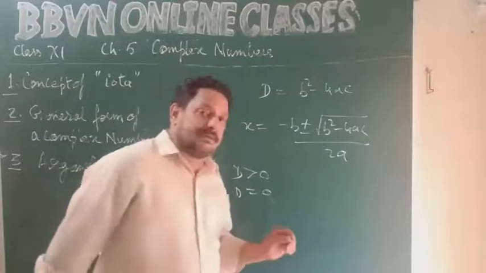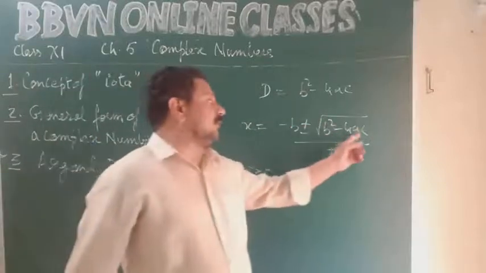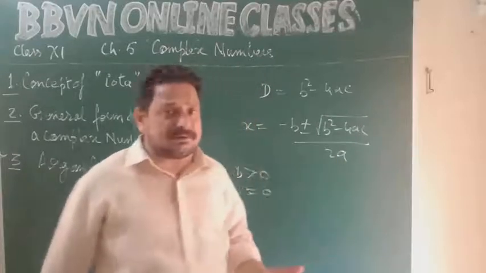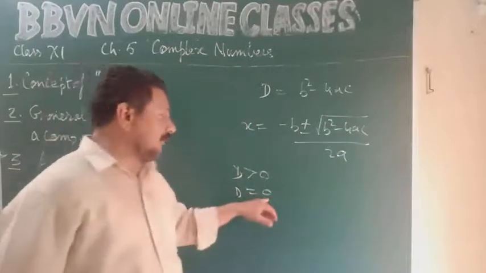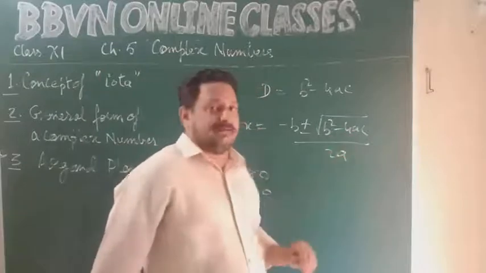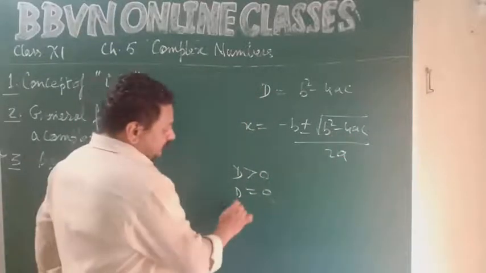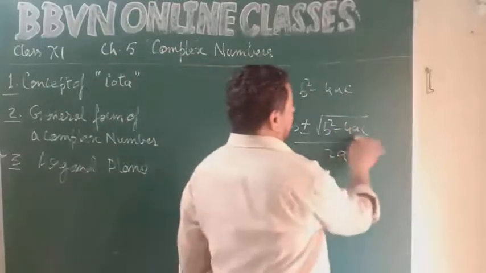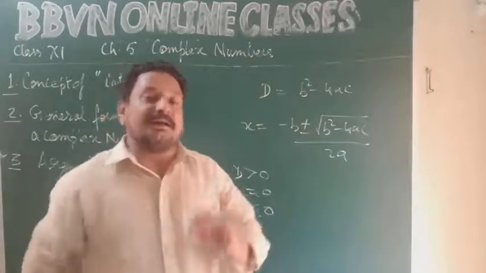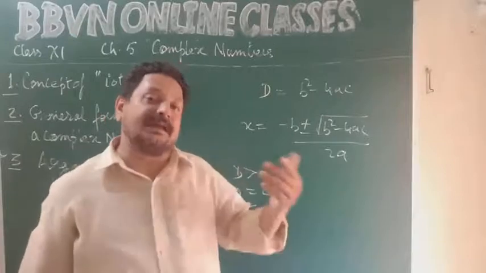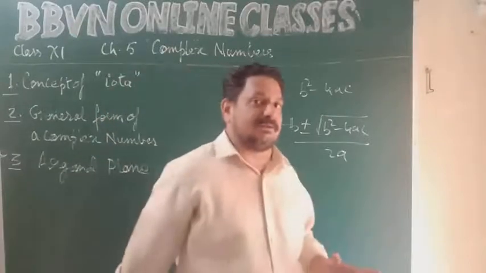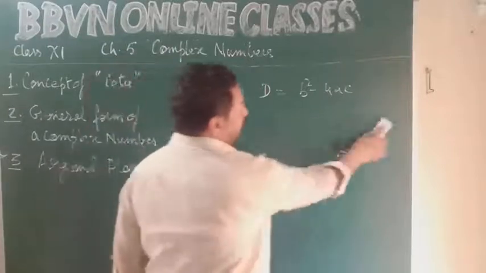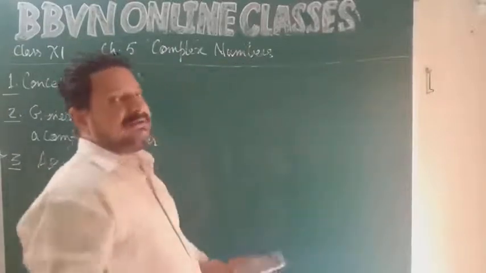D equal to 0. D greater than 0 का मतलब क्या हुआ? स्क्वायर रूट के अंदर आपके पास पॉजिटिव क्वांटिटी है, so you can find out the square root of any positive quantity. Square root of 0 is 0, so again you have a real value. But when we used to get d less than 0, मतलब negative quantity in the square root, we used to say no real roots exist. Real नहीं होती है roots, imaginary. So whenever you have a negative quantity in a square root, it is an imaginary number.